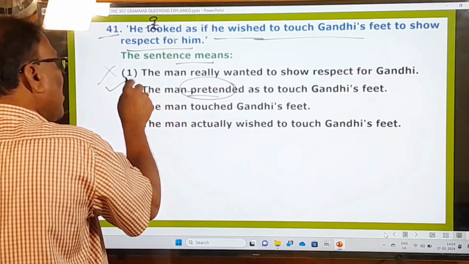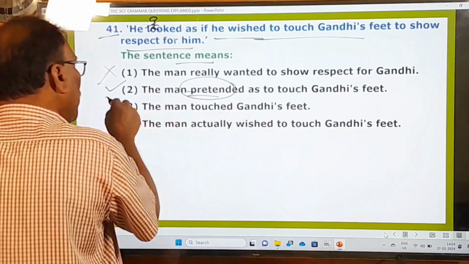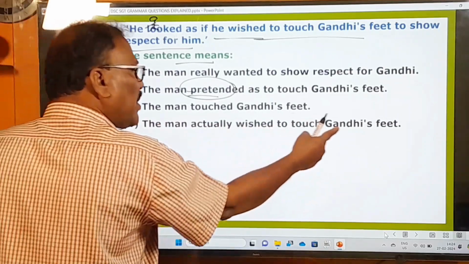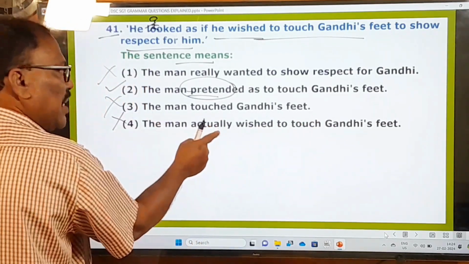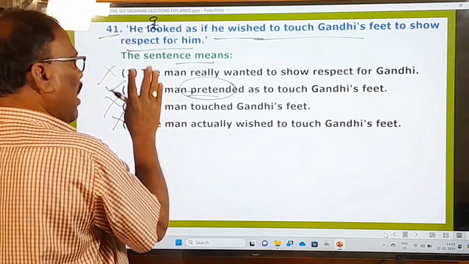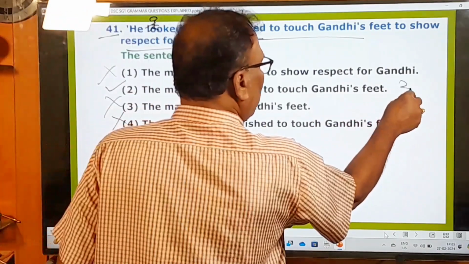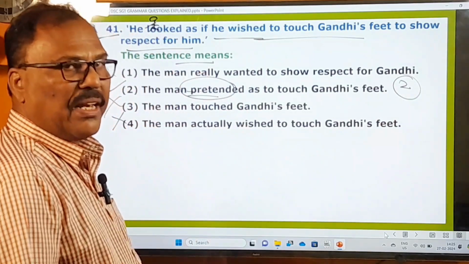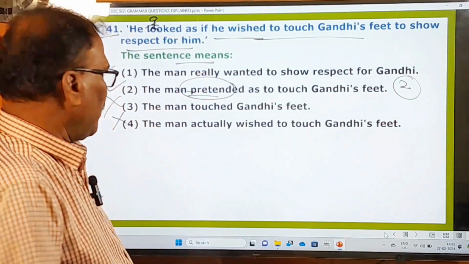So that is the second answer, the right one. The man touched Gandhi's feet. No, the man who actually wished to touch, really he did not like to touch Gandhi's feet. Okay, here the first one, third one, fourth one are absolutely wrong. Only the second one is going to be your answer. And now let's move on to the next question.